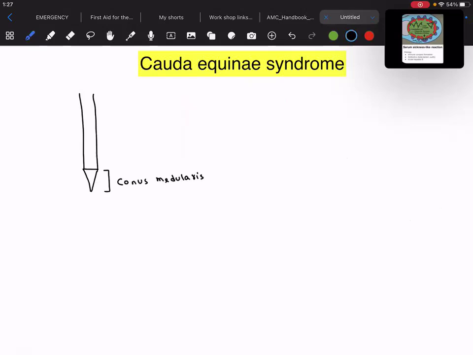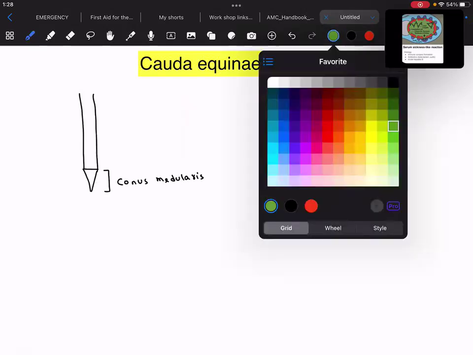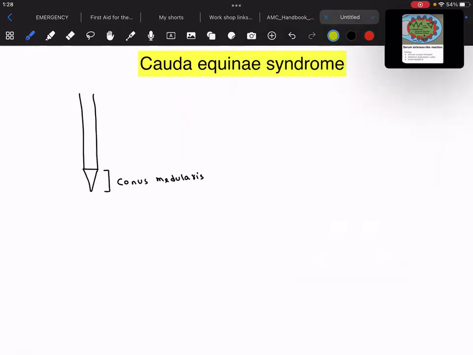And from this conus medullaris, what are the nerves which come out? It is your S1 to coccyx, that is Co. That is S1, S2, S3, and S4, and then Co. This is the conus medullaris.